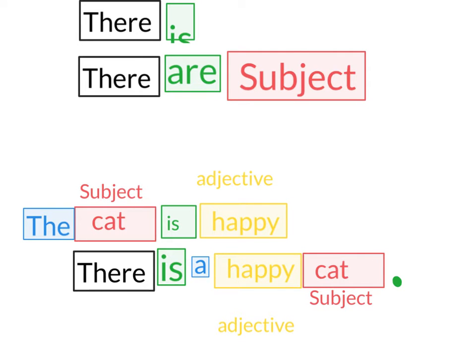So let's look at this one more time. We can have the cat is happy. That is a subject, a verb, and an adjective. Or we can begin the sentence with there is. There is a happy cat. And what we did is we moved our subject to the end.